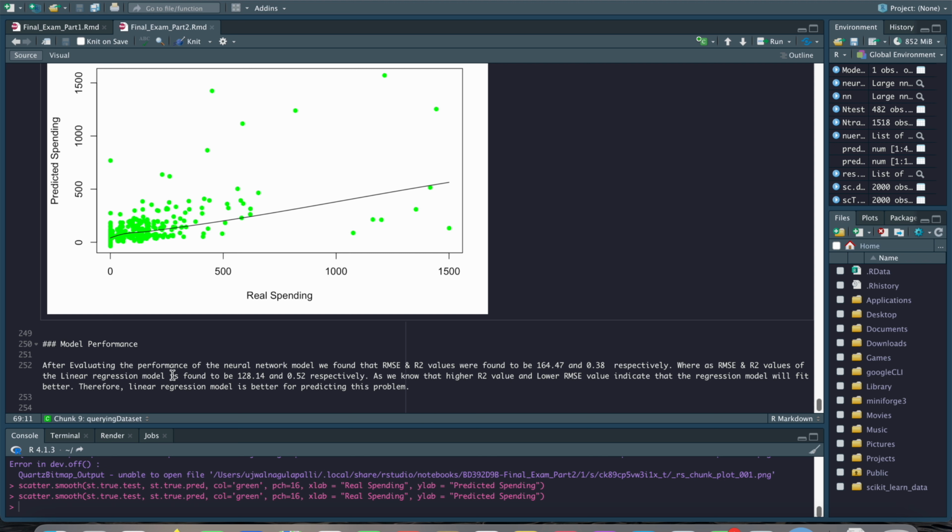At the end, after evaluating the performance of the neural network model, the RMSE and R2 values for the neural network are found to be 164.47 and 0.38 respectively, whereas for the linear regression model they are 128.14 and 0.52 respectively. As we already know, a higher R2 value and a lower RMSE value indicate that the regression model fits better. So with respect to this problem, the linear regression model is doing better.